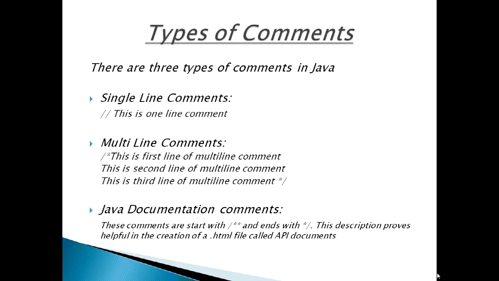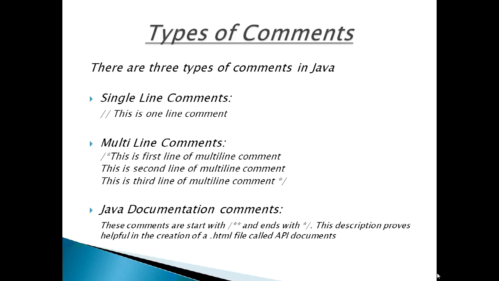So what is an API document? An API document is an .html file that contains description of all the features of software, a product or a technology. API document is helpful for the user to understand how to use the software or technology.